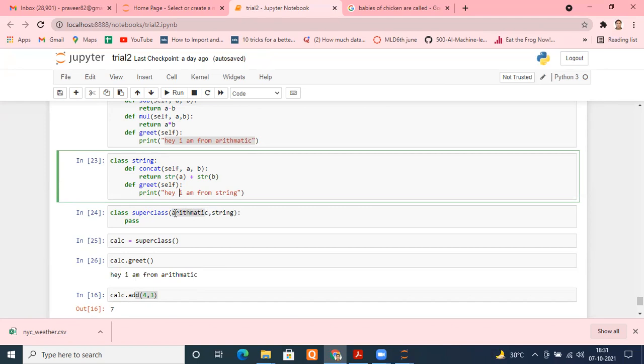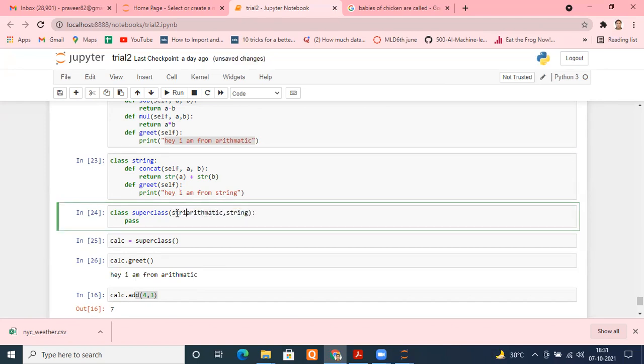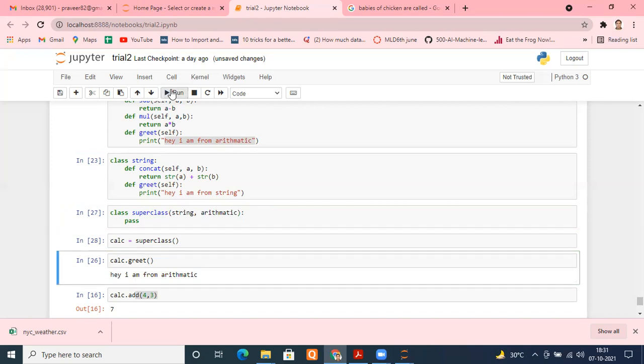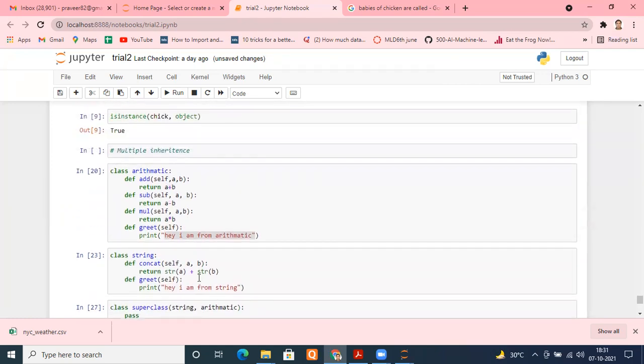Just change their position. Type string here. That's it. Nothing else, just change the position. Nothing special you have to do. Okay, let me run this. Can you check? This is the problem with multiple inheritance.